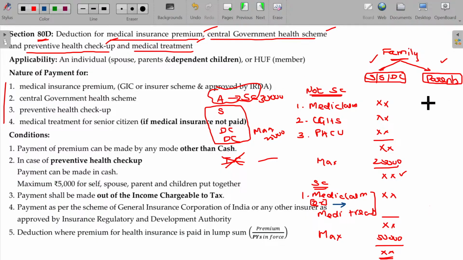I take the same calculations and all, but central government health scheme is not applicable. Is that okay? So then preventive health checkup and total limited to 25,000. And for example, A's father, A's mother. A's father being 65, A's mother being 65.